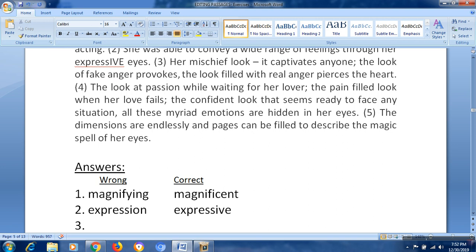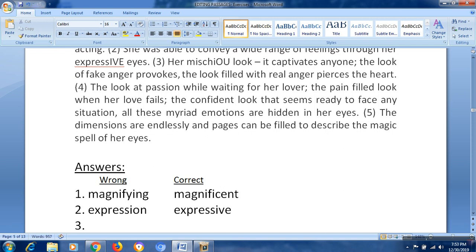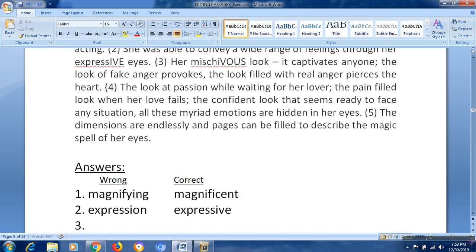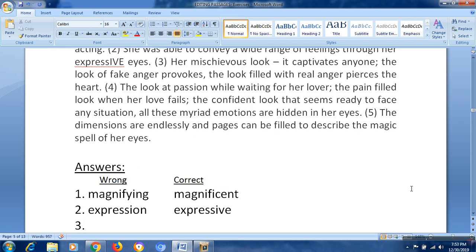You can find the mistake here only. Her mischief is a noun. What kind of look is it? Mischief look. Both are nouns only. We should not use that here, so it must be an adjective. What is the adjective form of mischief? Mischievous. Mischievous is the correct answer. Mischief is the question, and here mischievous is the answer. That's fine.